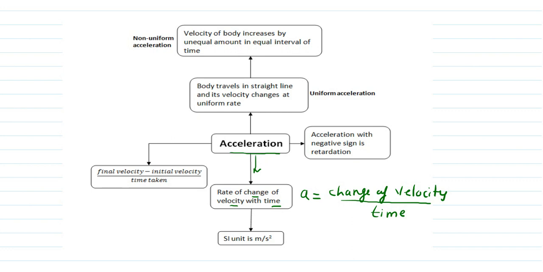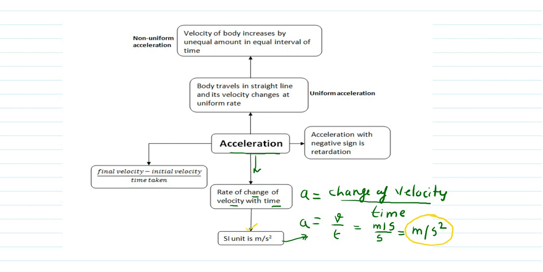Now we will derive the unit of acceleration. We know that the unit of velocity can be written as meter per second. Correct? So in place of v, can I write meter per second divided by time, and the unit of time is second as well. So it will convert into meter per second square. So the unit of acceleration is meter per second square.